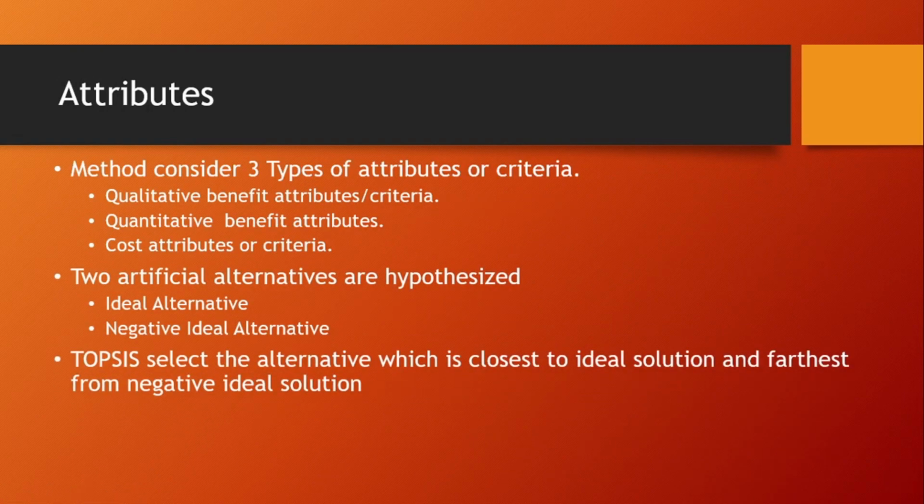So TOPSIS selects the alternative which is closest to the ideal solution and farthest from the negative ideal solution. We know we can't achieve the ideal solution here, and we also know that we can't achieve the negative ideal solution. Anyhow, the negative is the worst and the ideal is the best we can have. So using TOPSIS, we can choose the alternative which is closest to the ideal solution and farthest from the negative ideal solution. We will now see an example in Excel and how we can use our formulas in Excel to predict the best alternative that we need to choose.